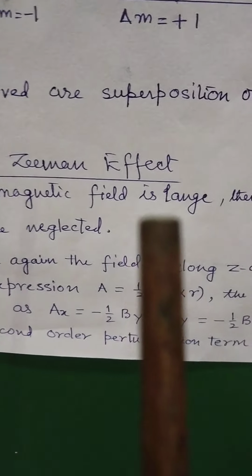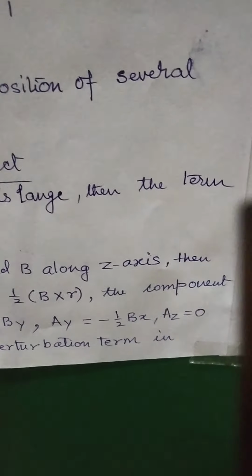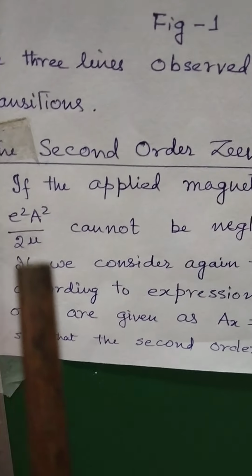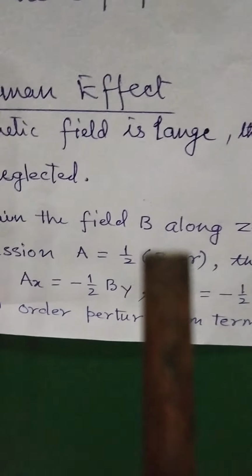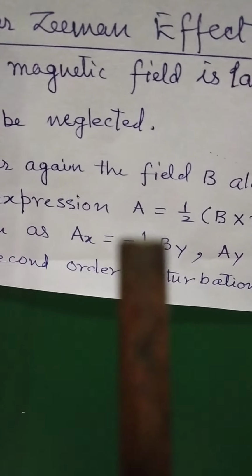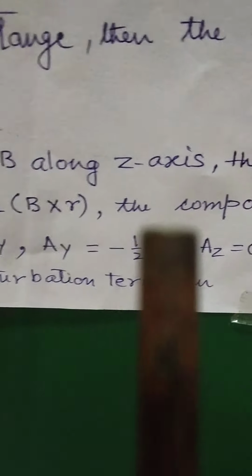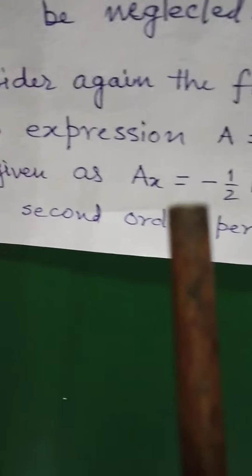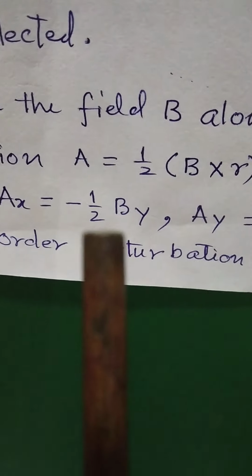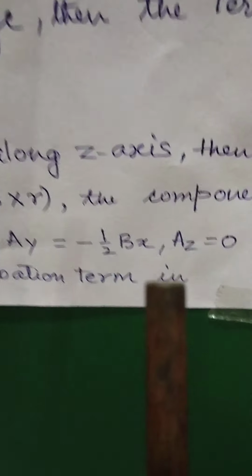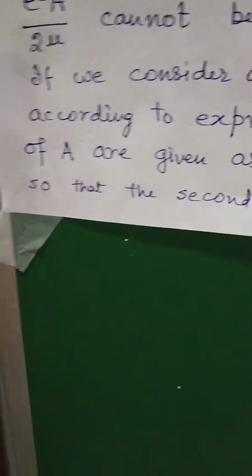If the applied magnetic field is large, then the term e square multiplied by A square upon twice mu cannot be neglected. Now, if we consider again the field B along the z-axis, according to the expression A equal to half of B cross R, the components of A are given as Ax equal to minus half of By, Ay equal to half of Bx, and Az equal to 0.